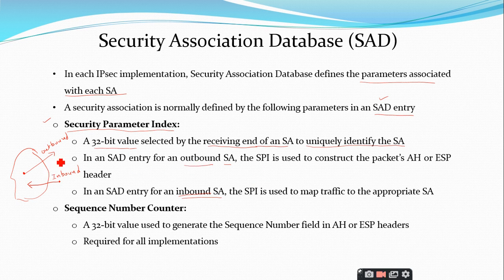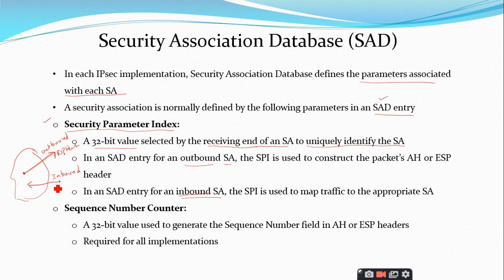So if it is an outbound security association, the SPI is used to construct the packet's AH and ESP header. Everything is related with AH and ESP. Whenever you want to provide security services to the packets, you just have to decide whether you are going to provide the security based upon AH or ESP. Once you decide upon it, you have to make different entries like this security parameter index, and this SPI is used to construct the AH and ESP header. So you just put this SPI in the ESP header, that's it.